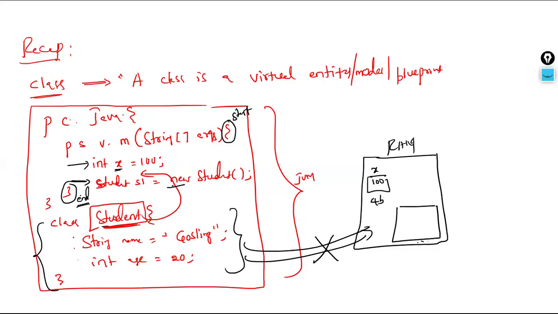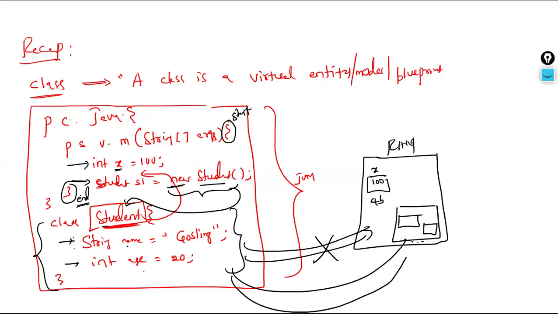Since this is an object of the student class, from the right hand side JVM comes to the student class and executes all the lines of code. Because JVM is now executing, these variables will consume memory inside the RAM. That's how they become a physical entity after creating the object, not before.